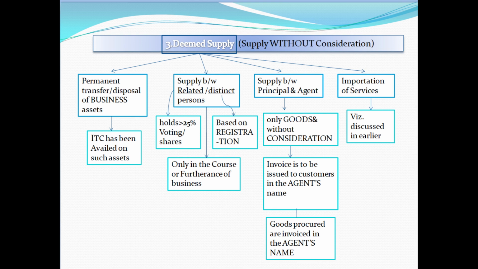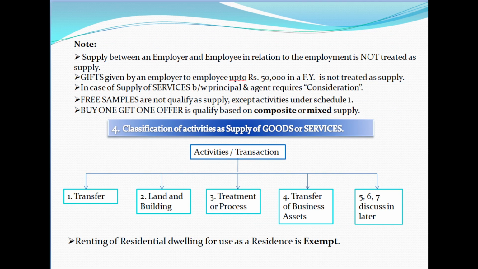And the second condition is where the agent procures the goods from the principal and they are invoiced in the agent's name. If both conditions are satisfied, the relationship between the principal and the agent falls within the ambit of GST. And the last one is importation of services from related persons without consideration, but in the course or furtherance of business, which is treated as supply, which is already discussed.